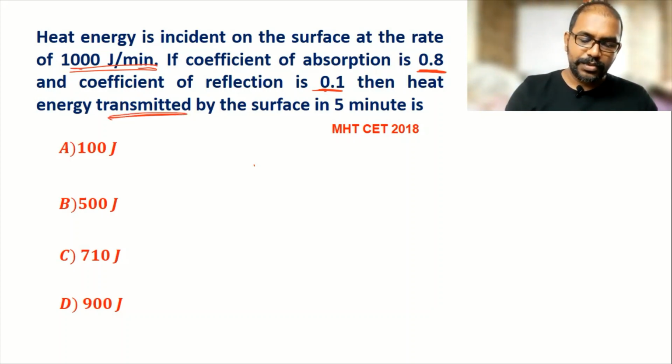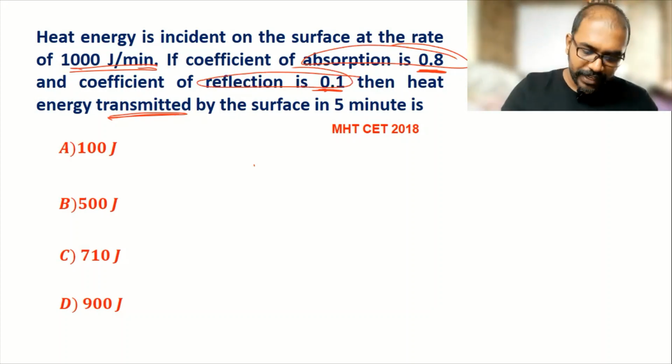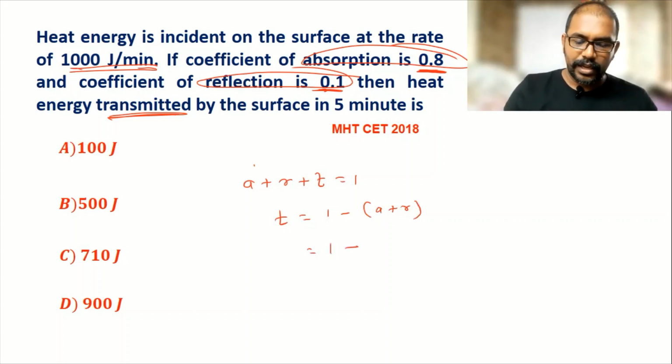So here absorption is given, reflection is given. By using that, coefficient of transmission we find out. So A plus R plus T is equal to 1. So T is 1 minus A plus R. So 1 minus this, A is 0.8 and R is 0.1.